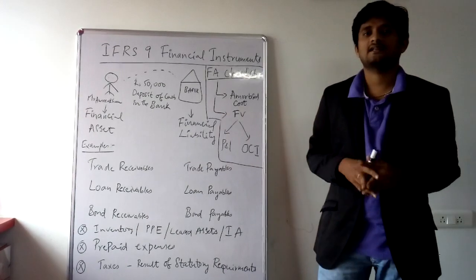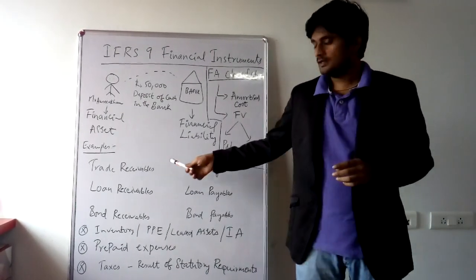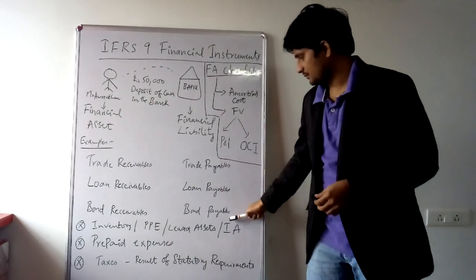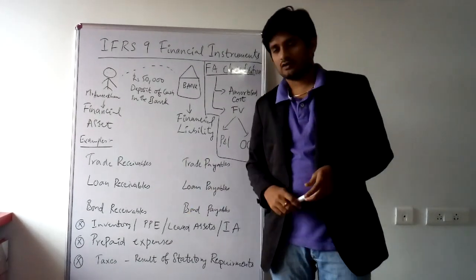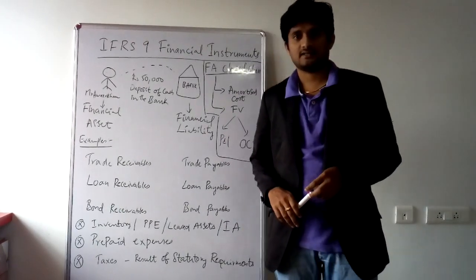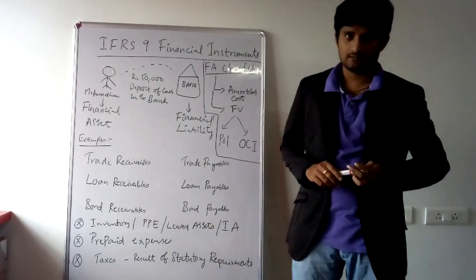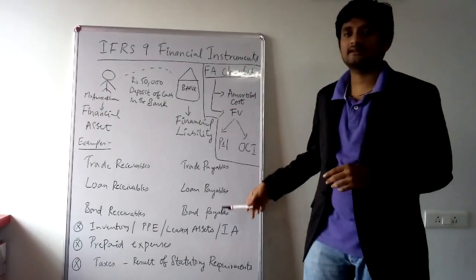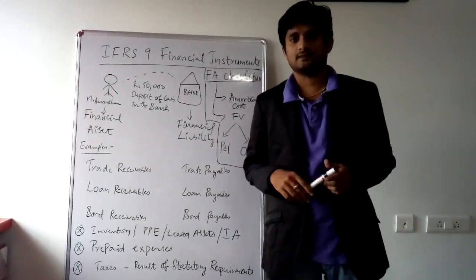What are not financial instruments? Biling is not a financial instrument, intangible assets are not financial instruments, inventories are not financial instruments, leased assets are not financial instruments. Why are they not financial instruments? Because they don't have a present right to receive cash. They receive cash inflows in the future.